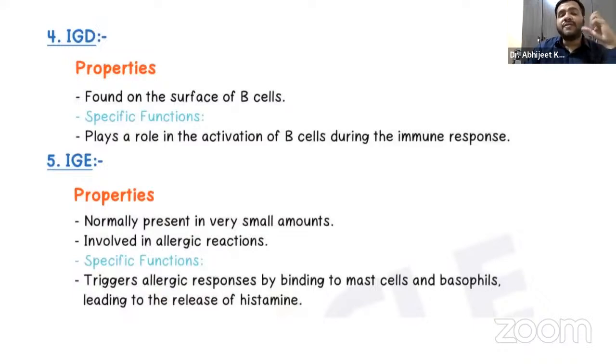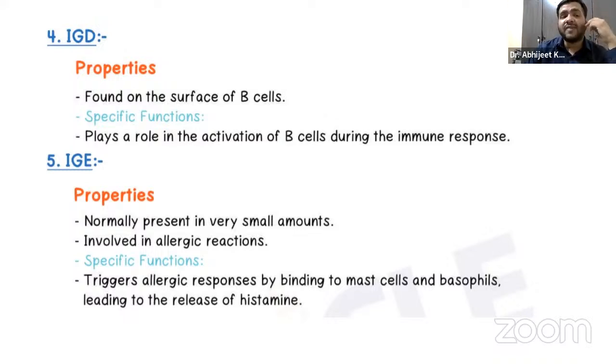IgD, right? It is found on the surface of the B cells. We have the immunity cells, the B and the T cells. IgD helps in the activation of the B cells, which is required in the immune response. Obviously, if the B cells are not activated, they cannot fight against any antigen that is entering into the body.